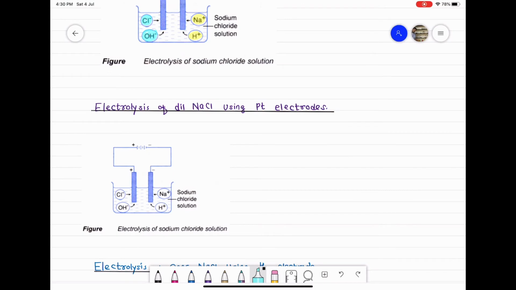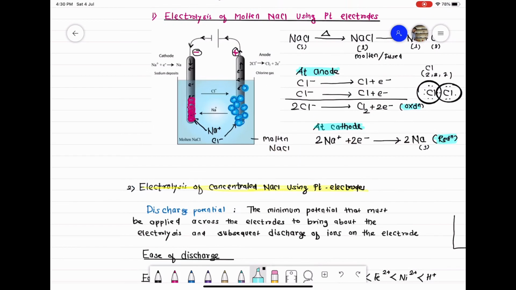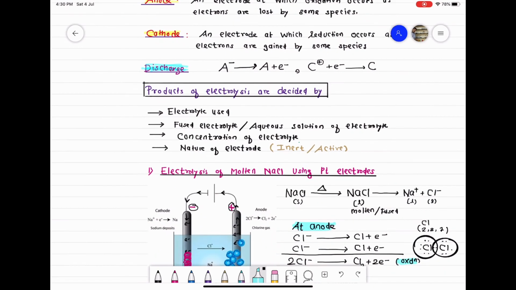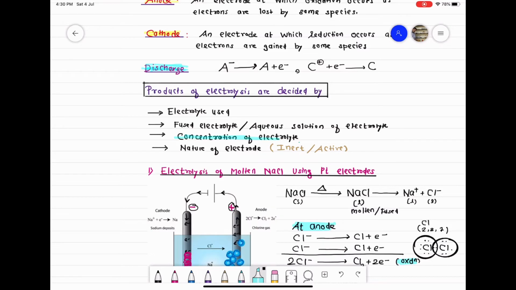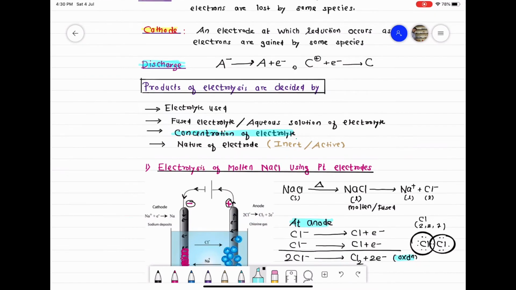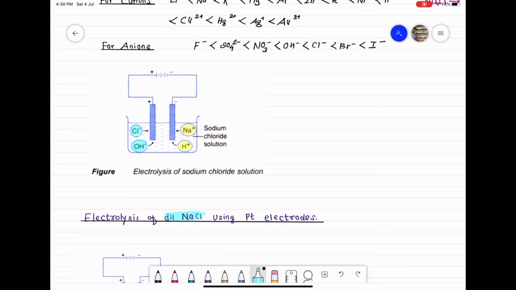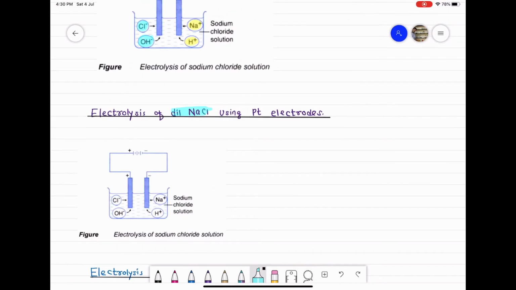So class, in the previous electrolysis NaCl was concentrated, here NaCl is dilute. So now see what happens if the electrolyte is dilute. We learned many factors on which the product of electrolysis depends. One of the factors, as we see here, is the concentration of the electrolyte. That is also one of the factors deciding the products formed at cathode and anode during electrolysis. So we'll see what happens if NaCl is dilute instead of concentrated.